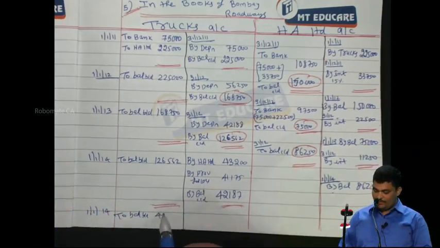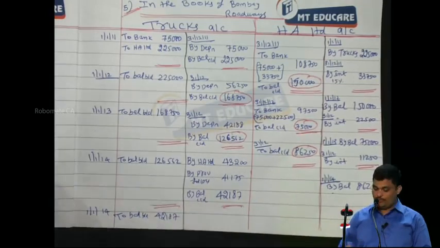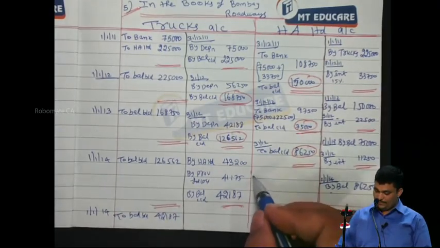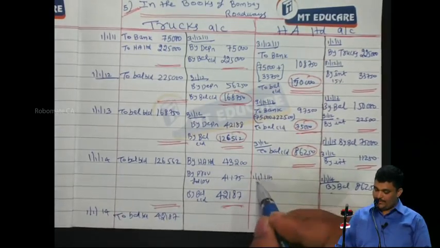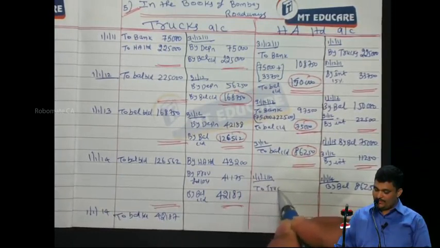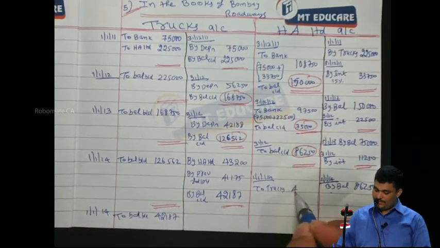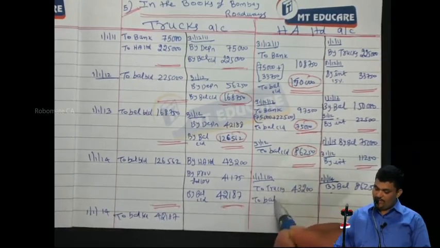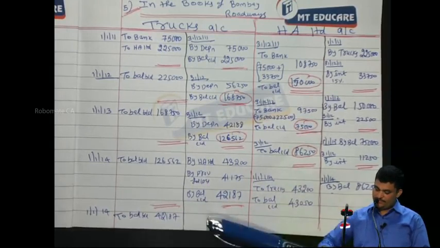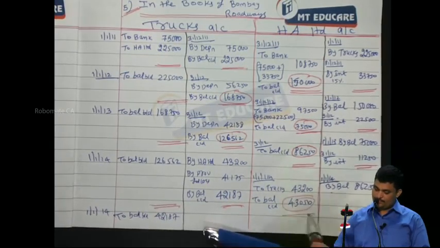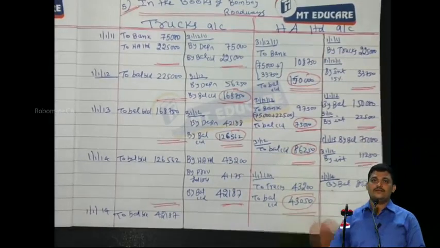1/1/14, 42,187. That is just providing accounts up to the repossession date. On 1/1/2014, 2 trucks, how much? 43,200. On this day, you still have a liability of 43,050. This is the accounts.